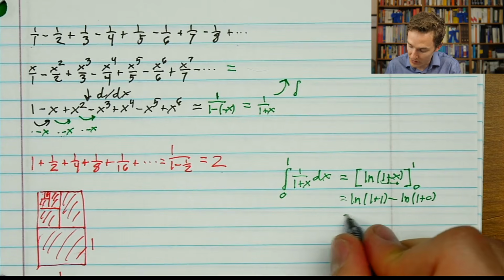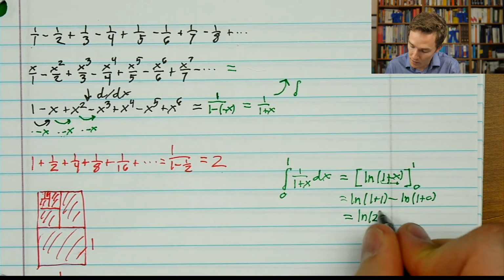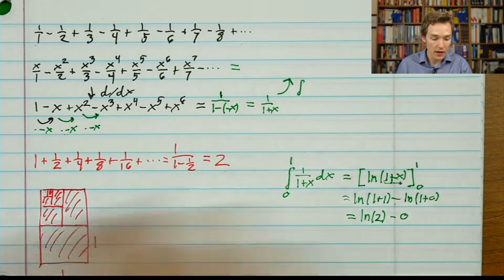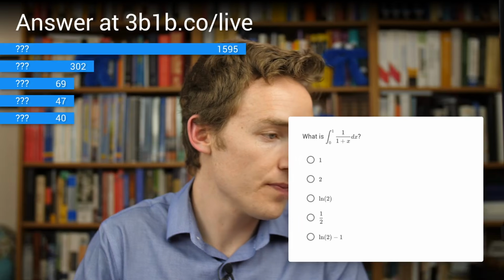The natural log of 1 plus 1 is, of course, ln of 2, and then we're subtracting off the natural log of 1, which is 0. So the proper answer here comes out to be the natural log of 2. And it looks like 1,600 of you have correctly answered that, so well done indeed.